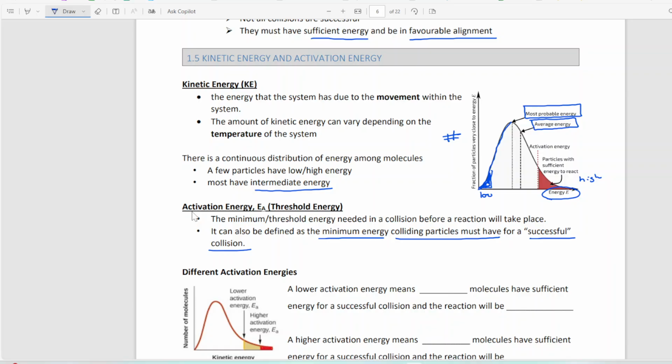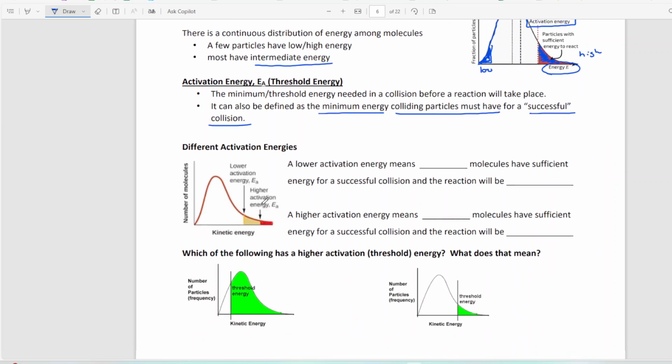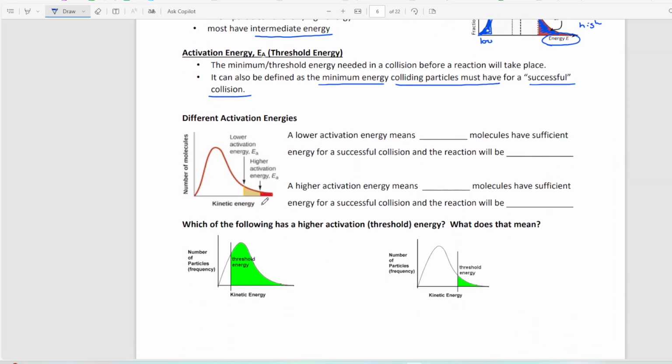So on this diagram here, we would have our threshold or our activation energy, and then all of these particles to the right have sufficient energy for a successful collision. Every reaction has a different activation energy. If you have a lower activation energy, something like this threshold here, so if you look at this line here, this is a lower activation energy than this one up here.